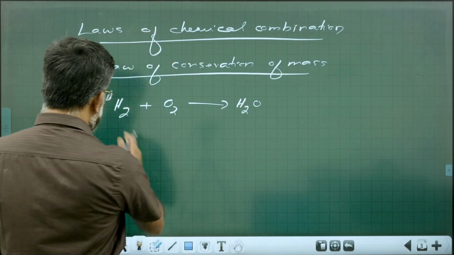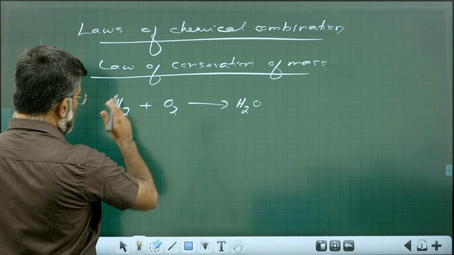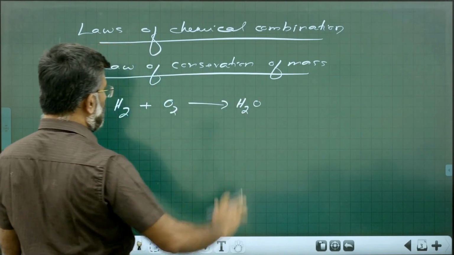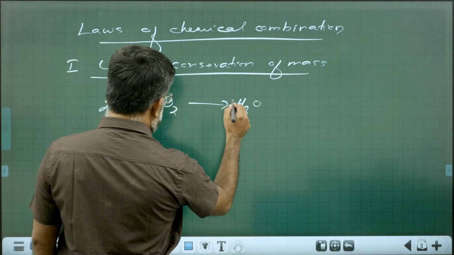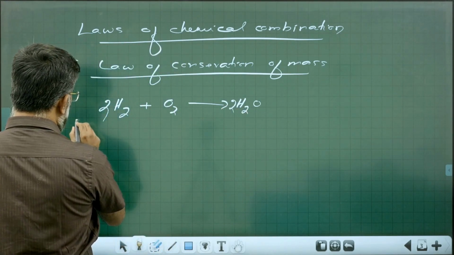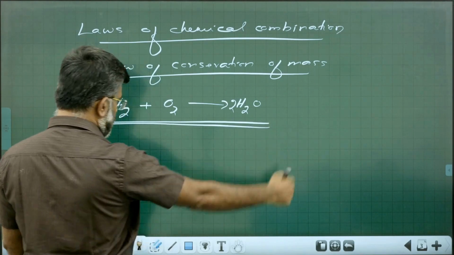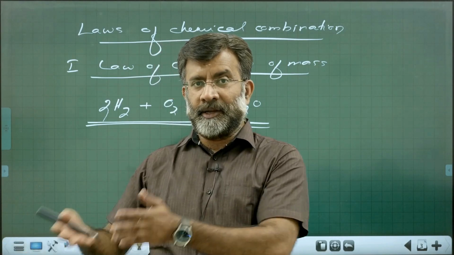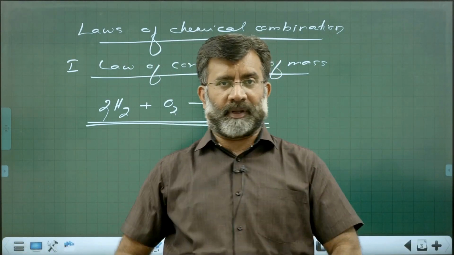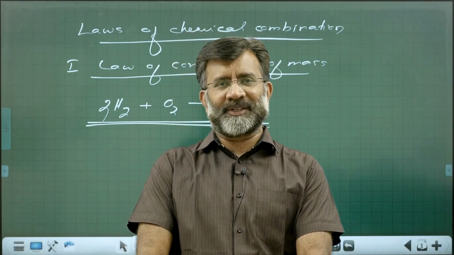Why? Because H2 plus O2 giving H2O is not a balanced equation. What is a balanced equation? 2H2 plus O2 giving 2H2O. Now only is the equation balanced. The mass available on the left hand side, the reactant side, should be equal to that in the product side. Law of conservation of mass.